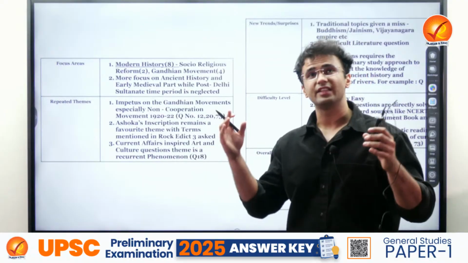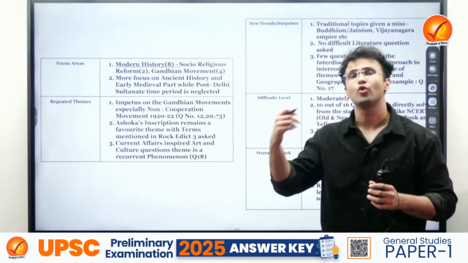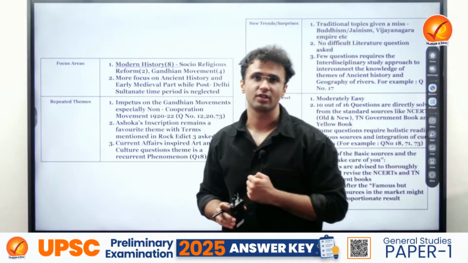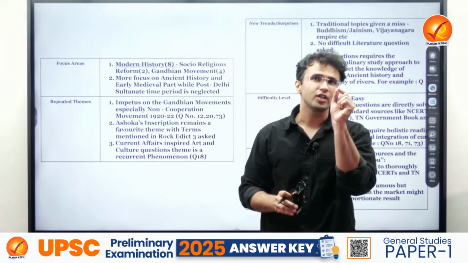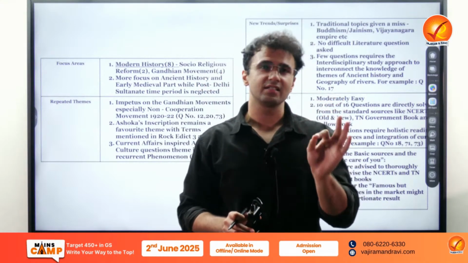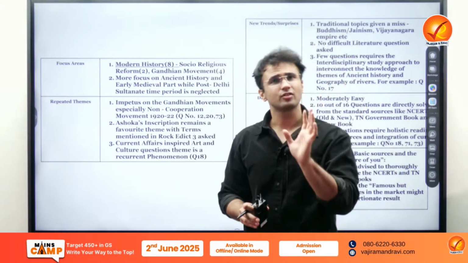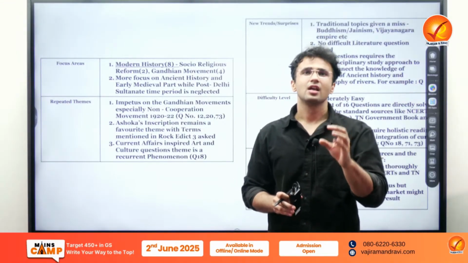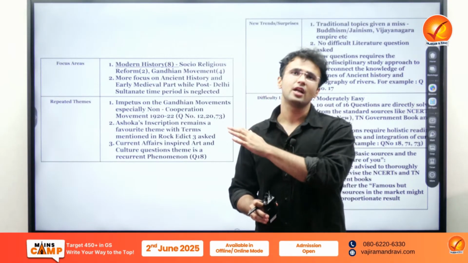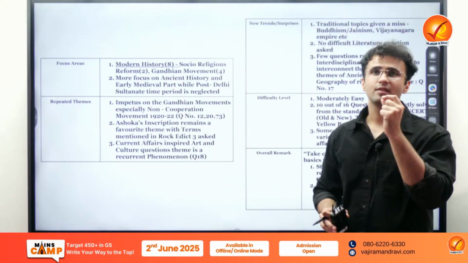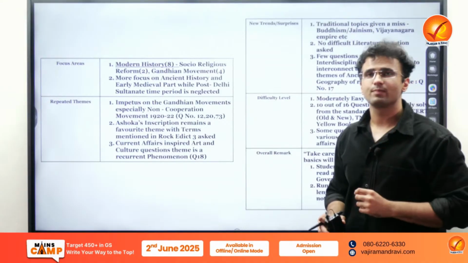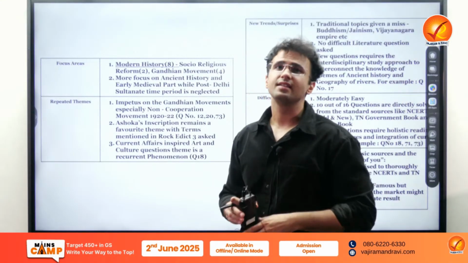rather than running after the lengthy sources. Like people mentioned, earlier there used to be bulky books, and more have come up in the market regarding history preparation. You can find some PYQs being referred to Upinder Singh, but if we do a cost benefit analysis, we can easily deduce that our basic sources like the Bipin Chandra NCERT of 11th and 12th, and then our old NCERTs and the Tamil Nadu book, if we had revised them multiple times, we could have easily scored here. Therefore, the difficulty level of this paper in terms of the history section is easy to moderate.